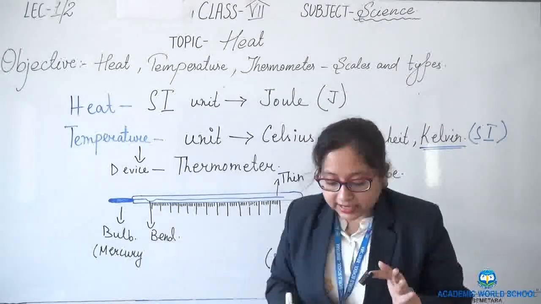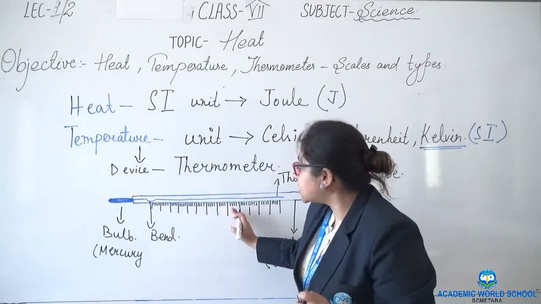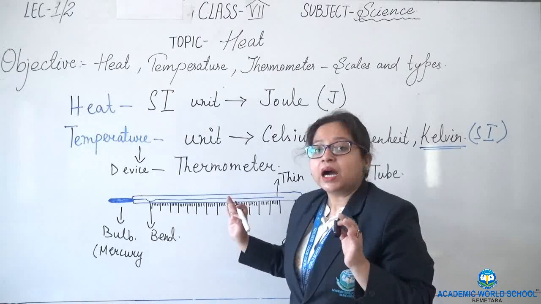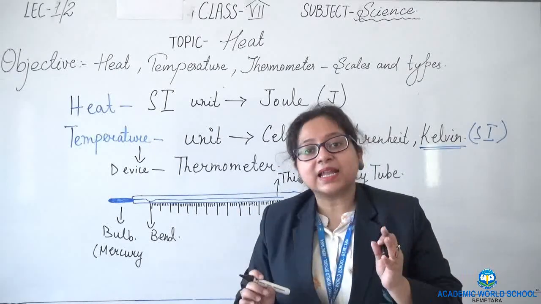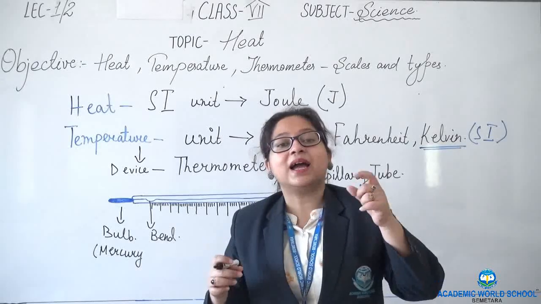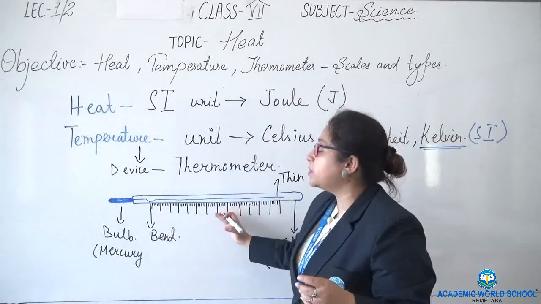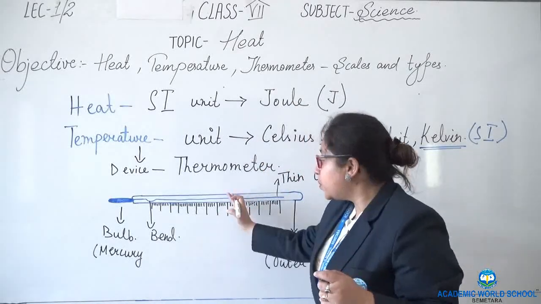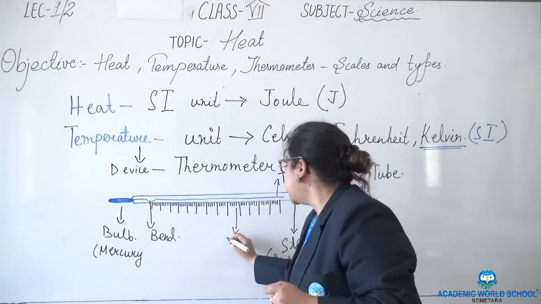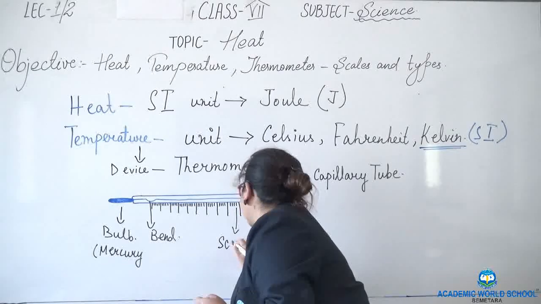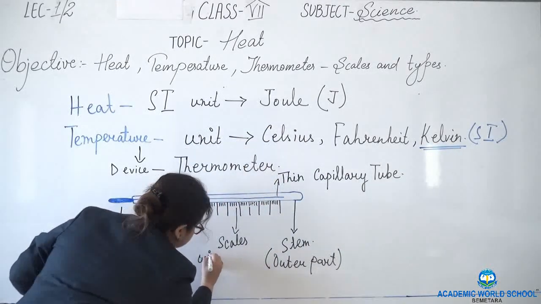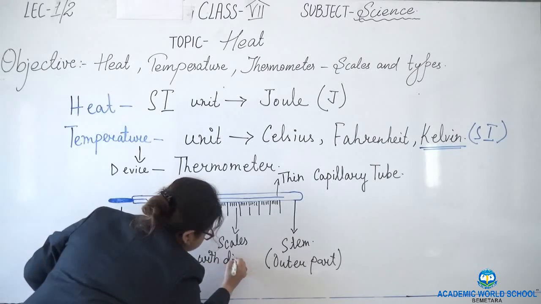Clear? Next, see here in this thermometer we have divisions. A thermometer is exactly like your scale. All of you have a scale at home, a scale in the geometry box. A thermometer is exactly like a scale, which has divisions.